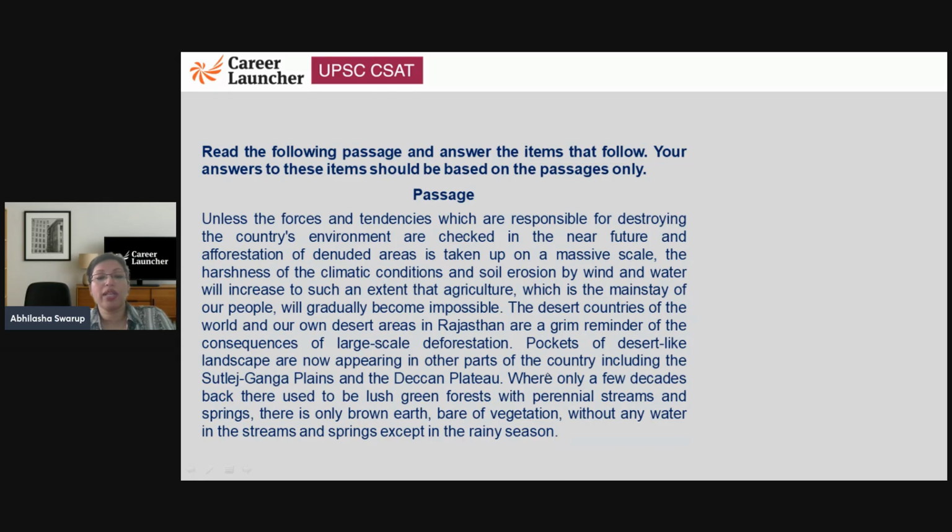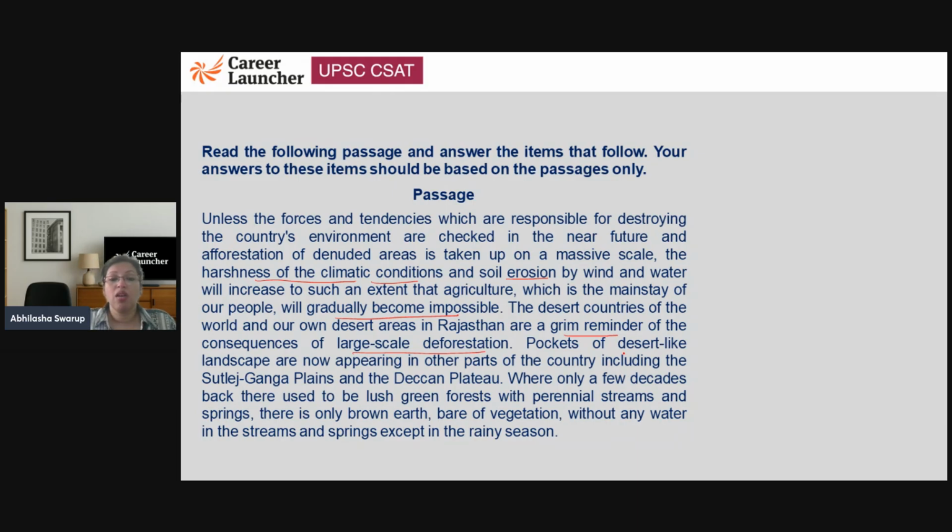All right, let's read the passage together. So it says, unless the forces and tendencies which are responsible for destroying the country's environment are checked, if you don't stop it, and afforestation of denuded areas is taken up on a massive scale, the harshness of the climatic condition and soil erosion will increase to such an extent that agriculture will gradually become impossible. The desert countries of the world and our own desert area in Rajasthan are a grim reminder of the consequence of large-scale deforestation. So if you do away with forests, this is what will happen.